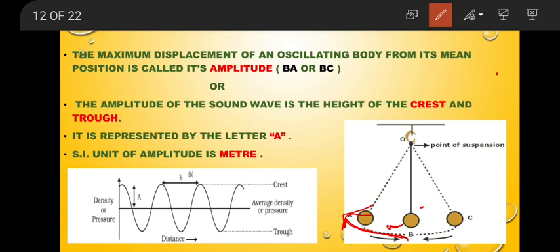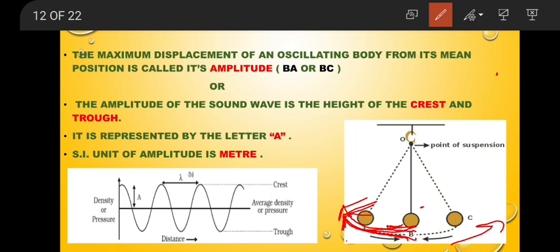This maximum distance of the pendulum bob or any oscillating object from its mean position to one side of its extreme position, we call it amplitude. Maximum displacement means how far maximum this bob can travel from its center position or mean position to its extreme position. Either it can be B to A or B to C. If you are pushing from this side, B to C. If you are pushing from the right side, B to A. That is called amplitude.